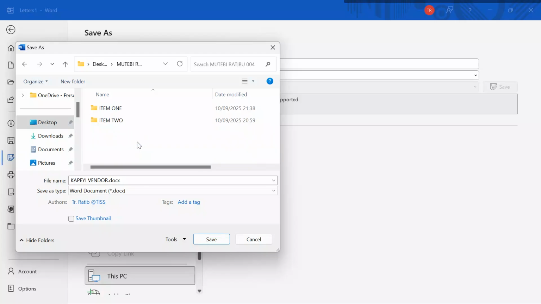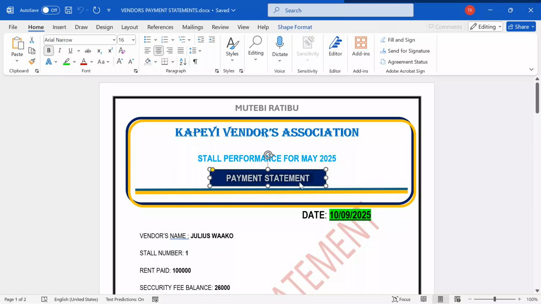Thank you for following. We are doing JJEB 2025, the July-August set. Item 1, I want to call it vendor statements. I want to change the name, and then I click save. When I click save, now I have my letters well tallied, and everything is on point.